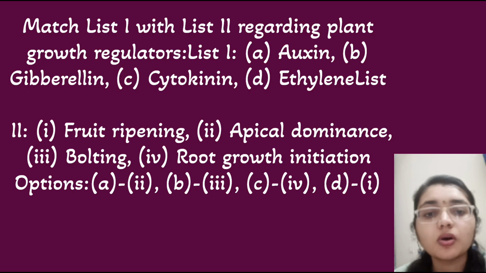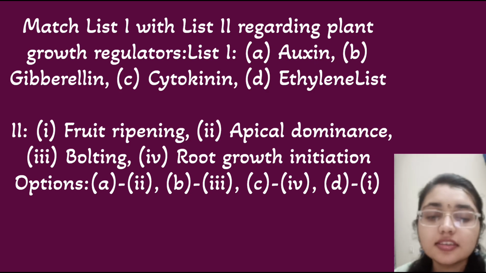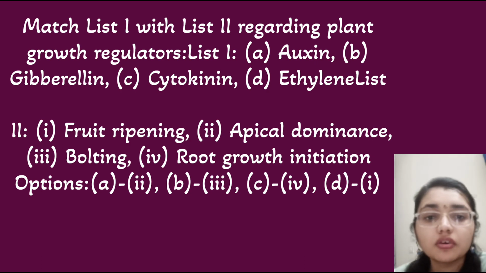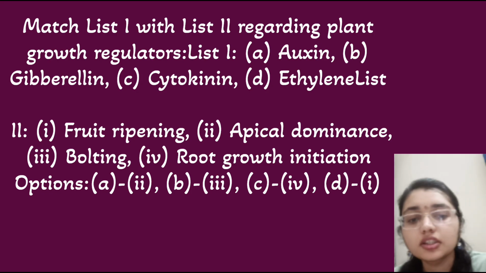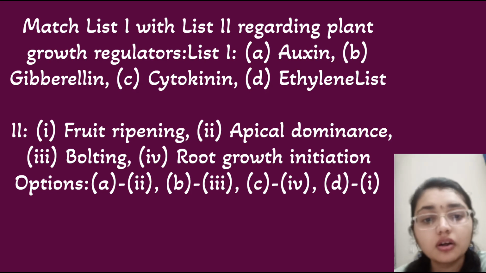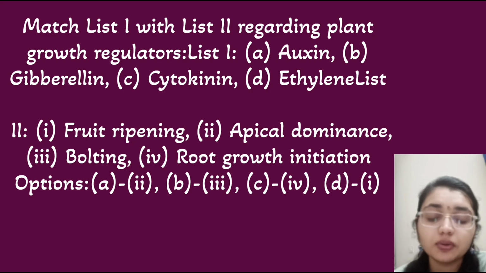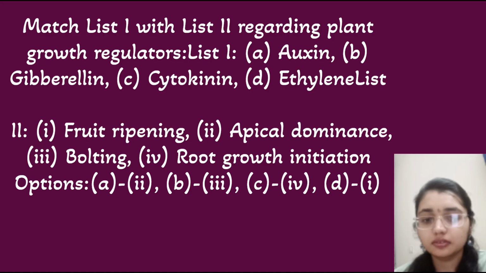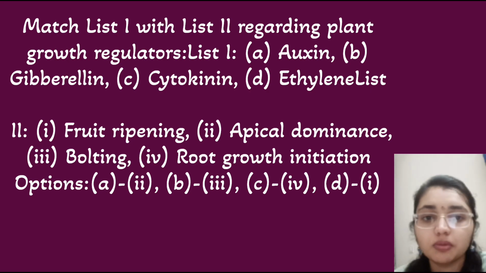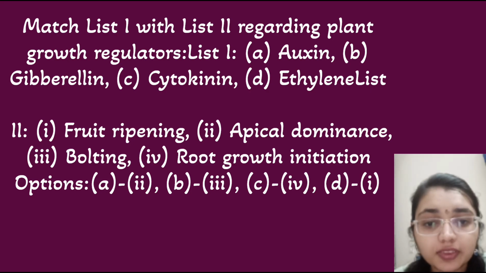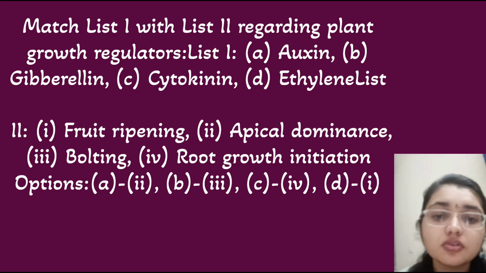So here we can see list 1 and list 2. Auxin, gibberellin, cytokinin and ethylene are the plant hormones, and list 2 is fruit ripening, apical dominance, flowering and root growth initiation. We have to tell what auxin is responsible for. Gibberellin is used in promoting bolting in rosette plants, cytokinin delays senescence and promotes cell division. Auxin is responsible for apical dominance. So here A is 2. There are two options showing A is 2, that is 1 and 2.